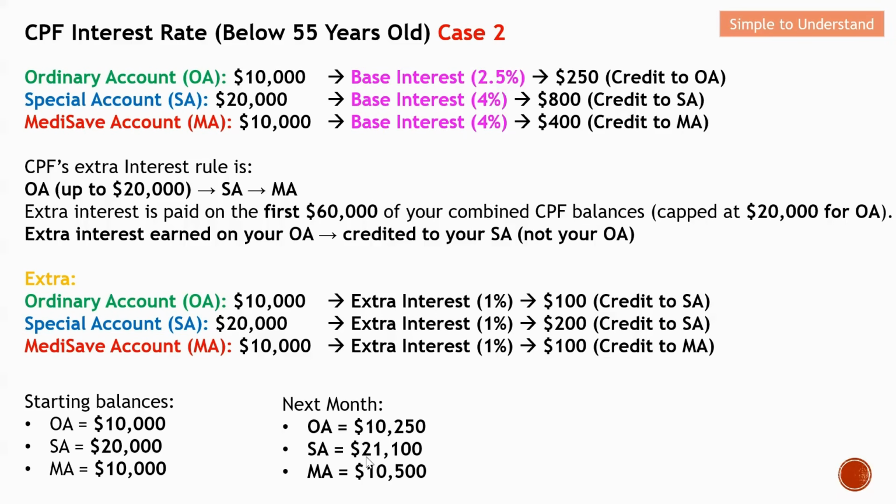These are the additional amounts compared to the starting balance. Next will be the MA. For MA, I have this 400 credited to my MA, and this $100 will also credit to my MA. So over here, you can see that my MA will have 10.5K. So basically, these are the two cases of how to compute your CPF interest rate for members below 55 years old.